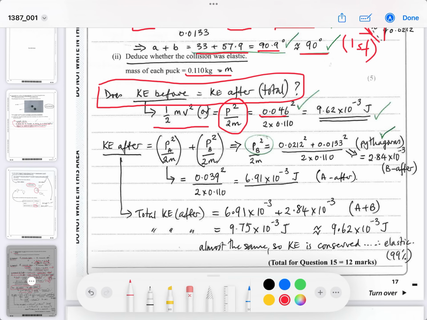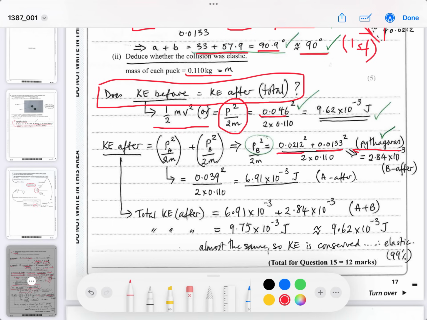And you can work out the momentum of B using Pythagoras, with the two values that we worked out before, as being equal to the right angle triangle. 0.0212 was either to the right or forwards, I can't remember, we'll have to have a look up in a minute, and the other value was 0.0133.